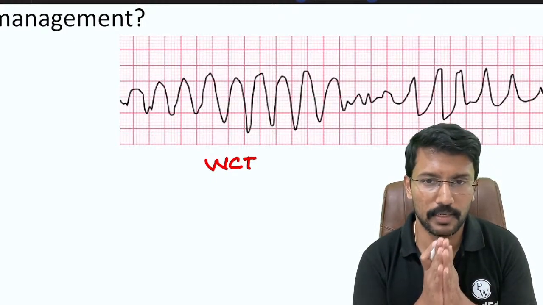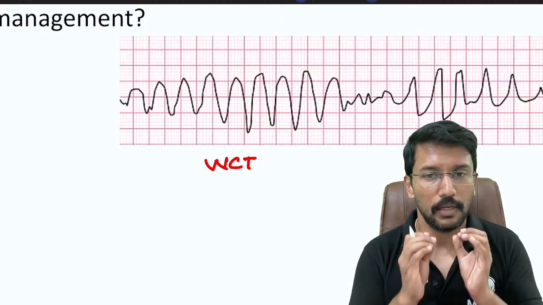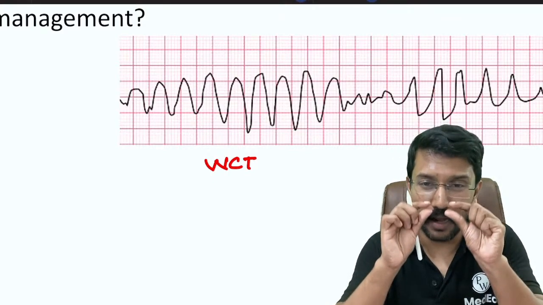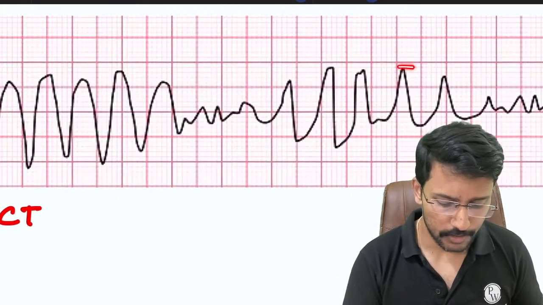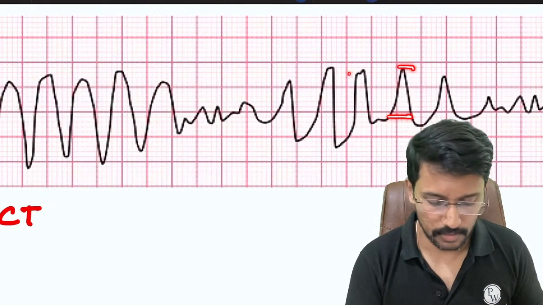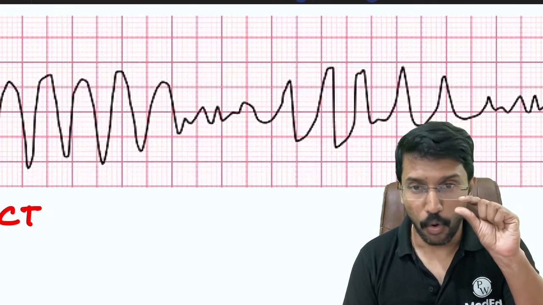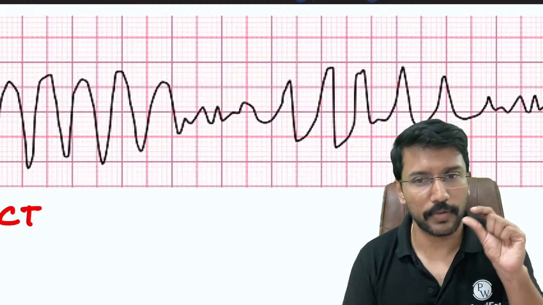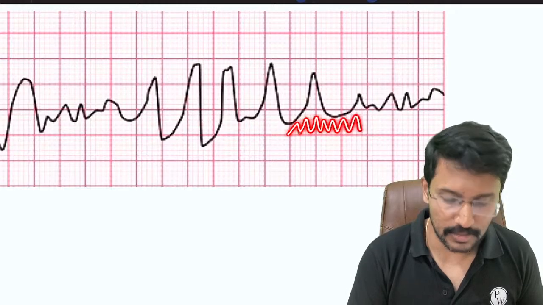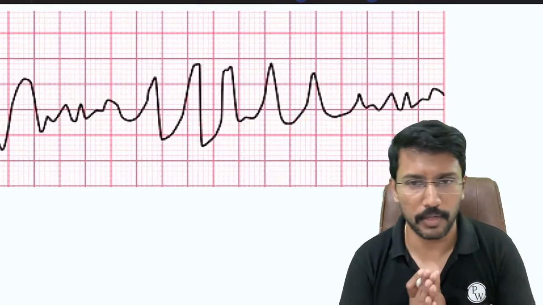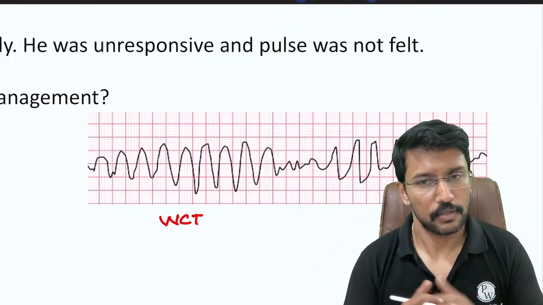So once we have wide complex tachycardia, we have monomorphic VT, polymorphic VT, and ventricular fibrillation as our options. Ventricular fibrillation is identified by very small amplitude. Do you think this amplitude is small? It is almost taking 2 large boxes, sometimes more than 2 large boxes. So it is not a small amplitude waveform. Usually small amplitude, when I say, means it takes less than 1 large box. If I get the same image but taking less than 1 large box, you can think of ventricular fibrillation. So this is not ventricular fibrillation. That is ruled out. So what are we left with?